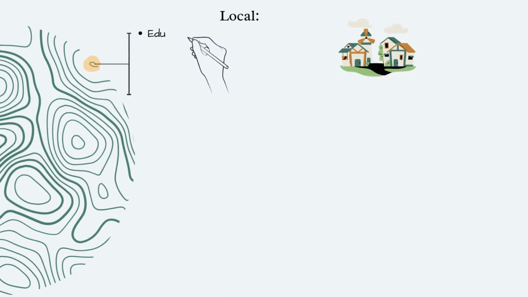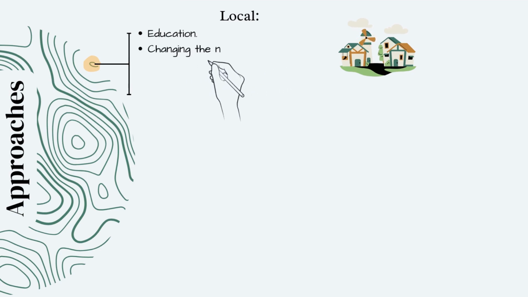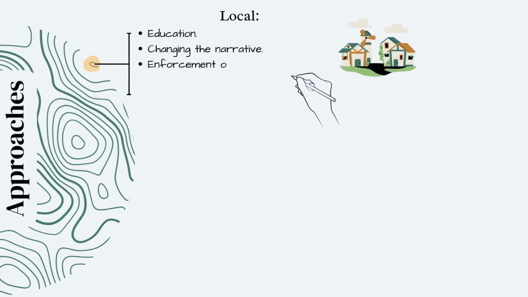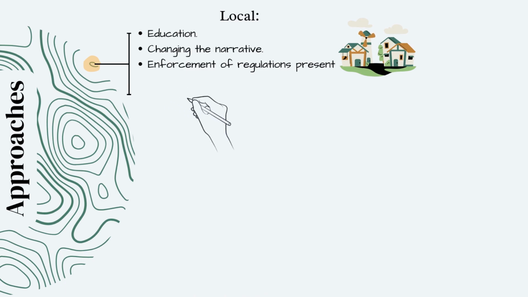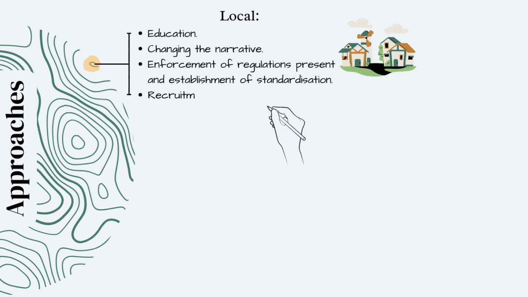At a local level, we'd like to implement education, like teaching in schools. We want to change the narrative that purebreds are necessarily the better breed. We want to enforce regulations that are already in place and establish standardization by the SPCA and breeders associations. We'd also like to recruit experts required to address the problem.